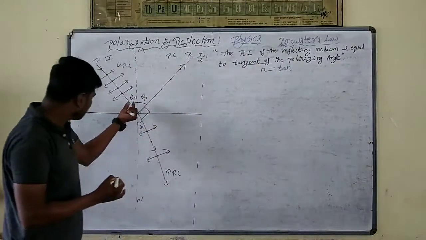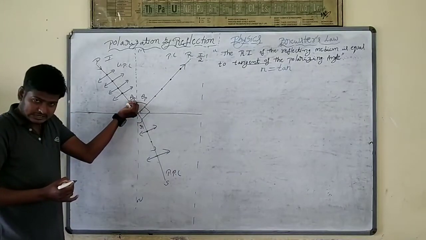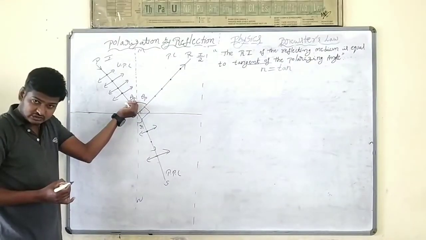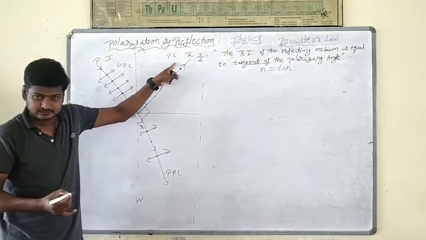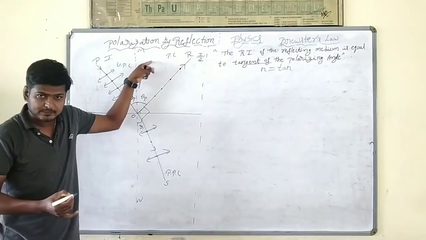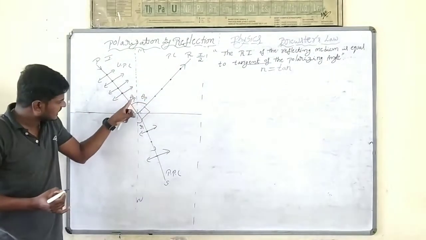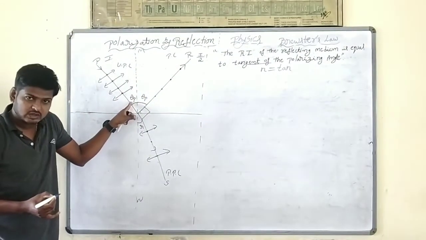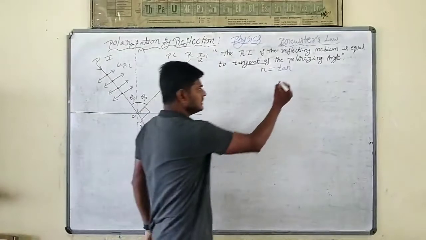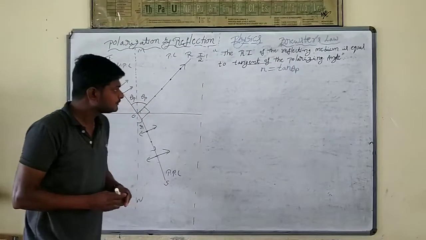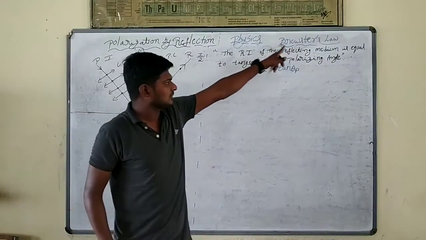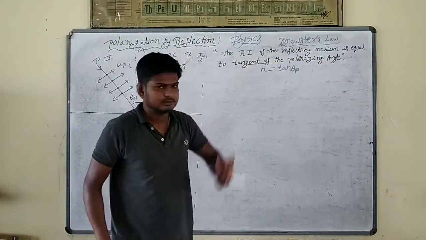Here, what is the polarizing angle? Theta p. It is the particular angle of incidence at which the reflected light will be completely polarized. That angle of incidence we call the polarizing angle. n is equal to tan theta p. This is the statement: the refractive index of the reflecting medium is equal to the tangent of the polarizing angle.